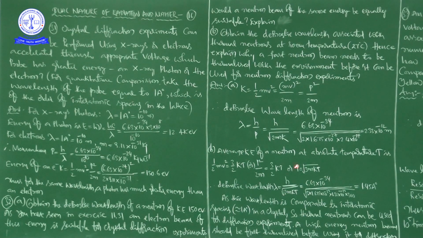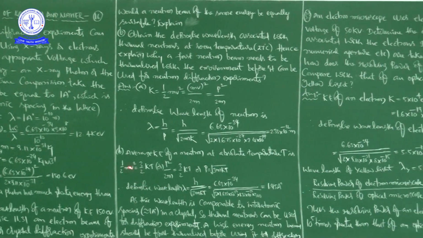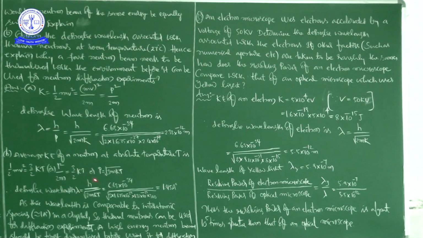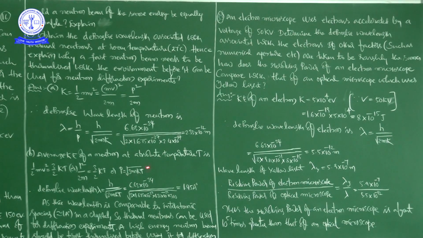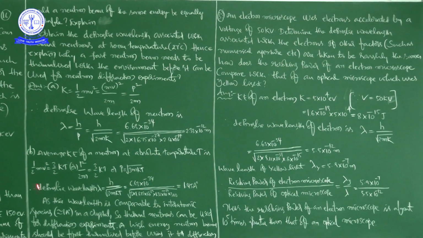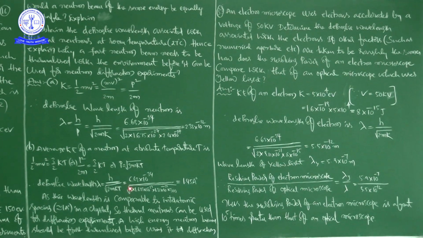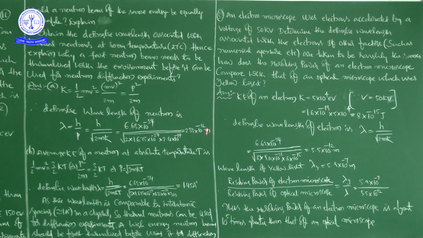So see here, the average kinetic energy of a neutron at absolute temperature T is half mv square equal to 3 by 2 kT, and this half mv square you can write as p square by 2m. Now you can write p in terms of these values, that is p is equal to, these two will get cancelled, p is equal to the square root of 3mkT. Now the de Broglie wavelength lambda is equal to h by p, h by the square root of 3mkT, the h value and 3mkT. The T value is also given as 27 degrees centigrade, but we have to take it in Kelvin, so it is 300 Kelvin, and these are the K value and m value.